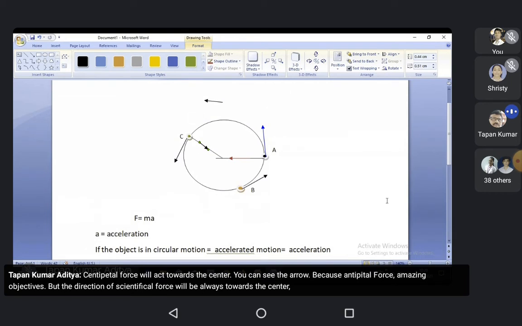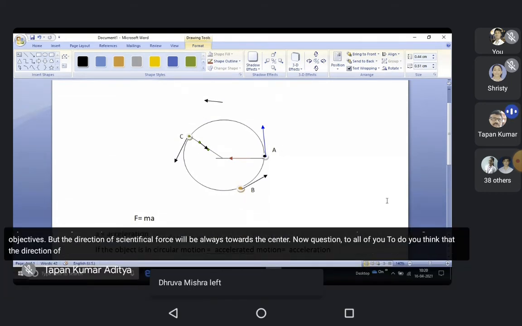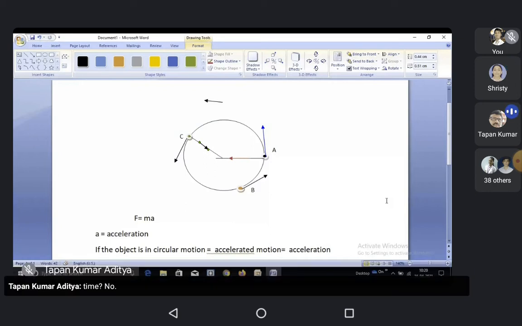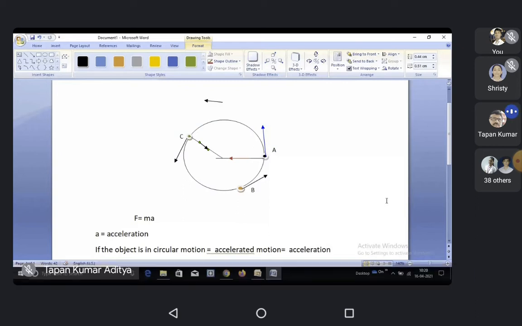Now, question to all of you: do you think that the direction of centripetal force remains the same every time? No, sir. So you can see every time the direction of centripetal force is changing, but it is always towards the center.